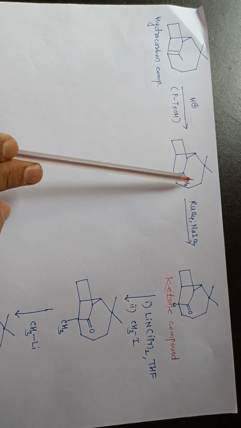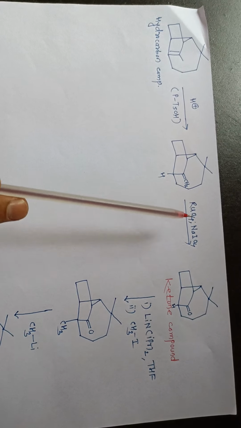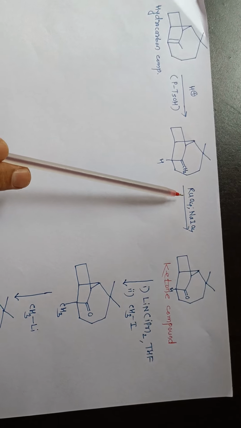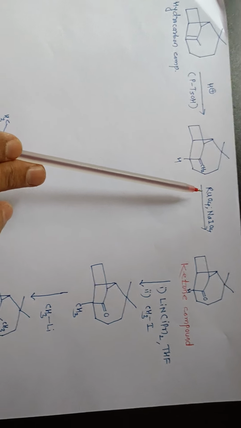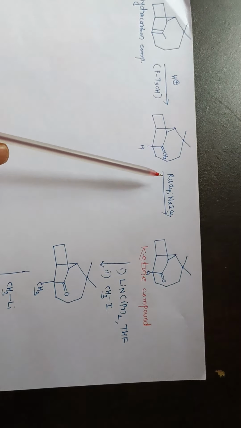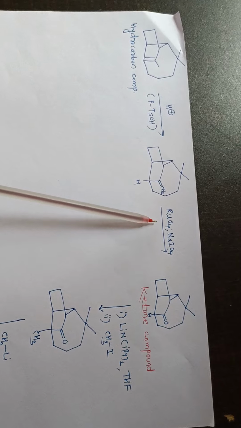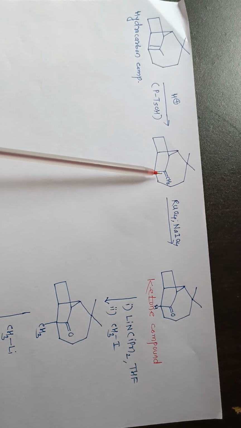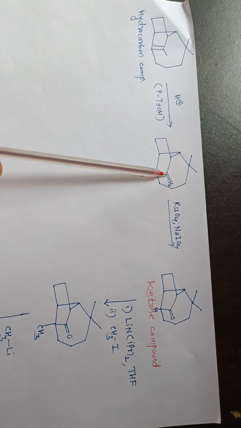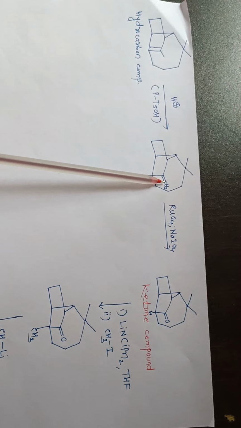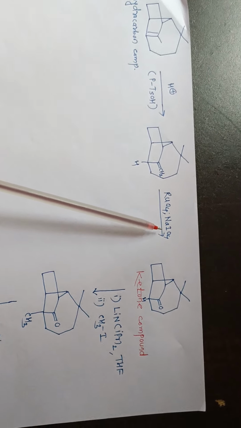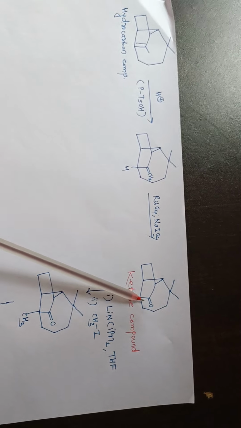The next step, that alkene intermediate will undergo oxidation, that is ruthenium tetroxide periodate oxidation condition. There is formation of ketone compound. So initially there is formation of a diol at these two carbon atoms, and then that diol will undergo cleavage. There is formation of ketonic compound.